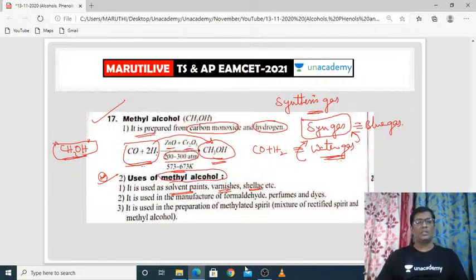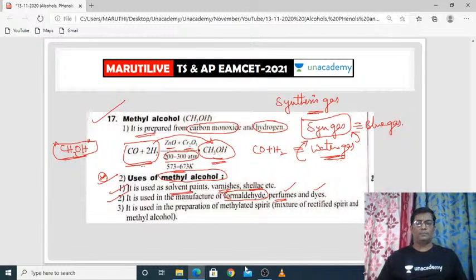Next, it is used in the manufacture of formaldehyde, and also in perfumes as well as in dyes. So this methyl alcohol can be used in so many chemical compounds.